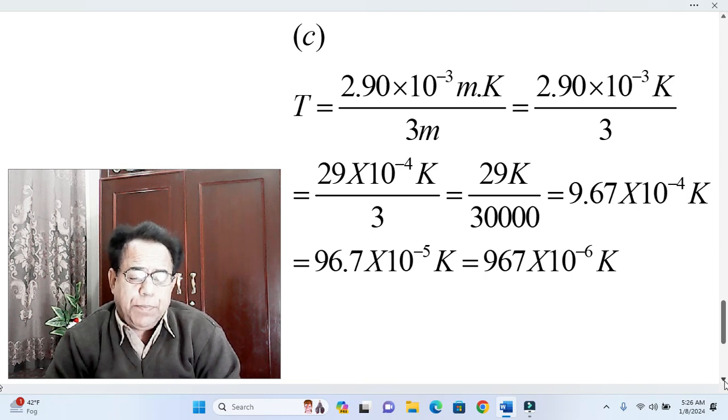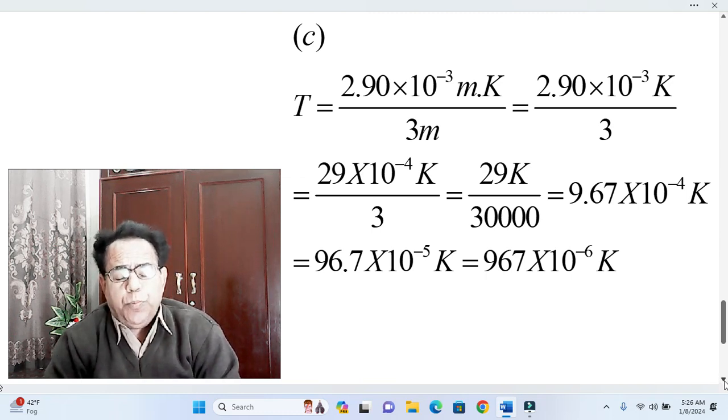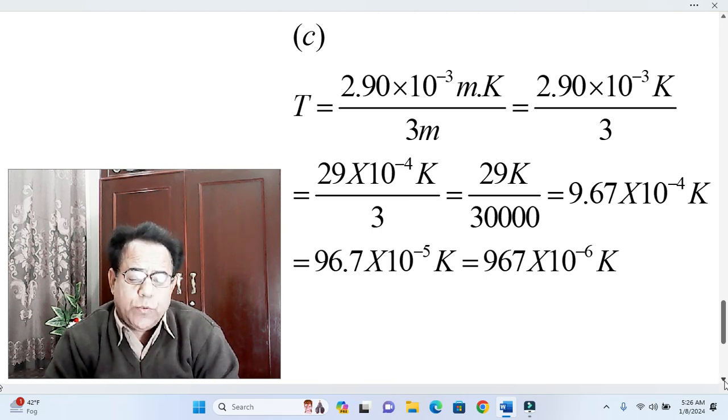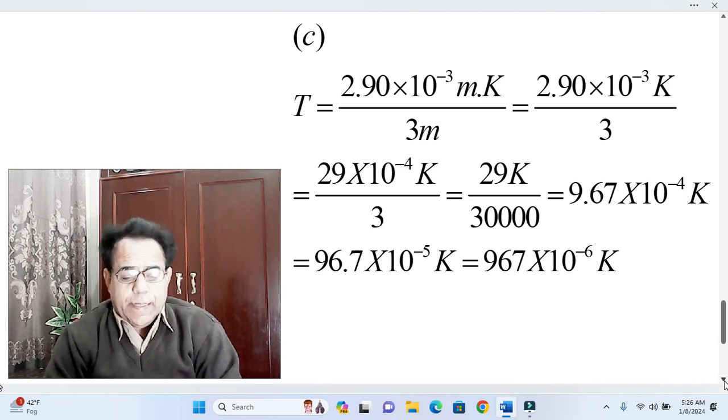In the next step, we have rearranged 2.9 as 29, and due to this rearrangement, our 10 raised to the power minus 3 will be increased to 10 raised to the power minus 4. Okay, and hence our T will become equal to 29 into 10 raised to the power minus 4 Kelvin divided by 3. This alternatively becomes equal to 29 Kelvin divided by 30,000.